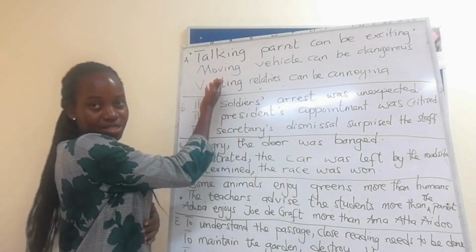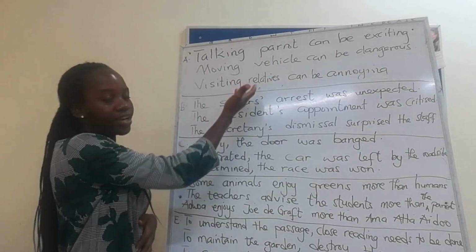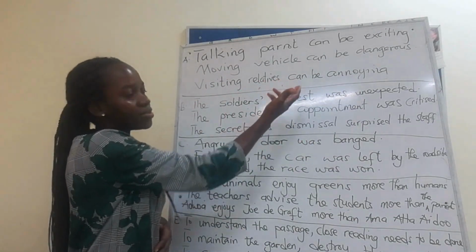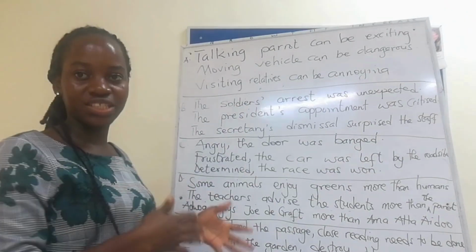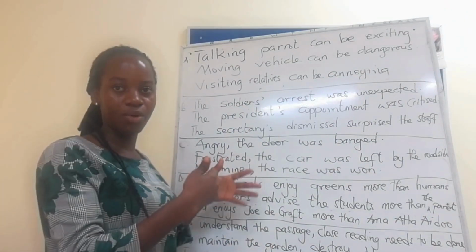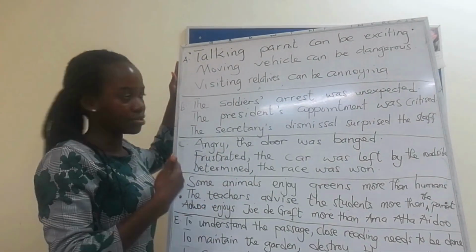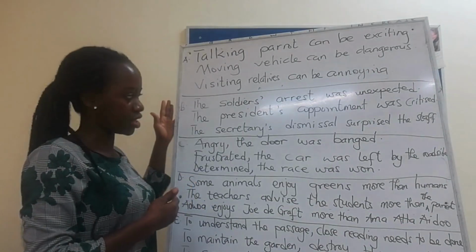So some examples are these: moving vehicle can be dangerous, visiting relatives can be annoying. Just as we did for the biting dogs, look at how we solved it and then use it for this example. Let's move on to the second pattern that we identified.